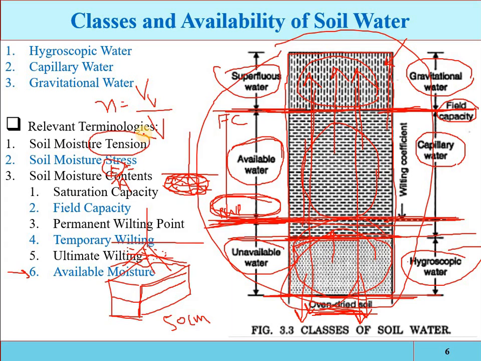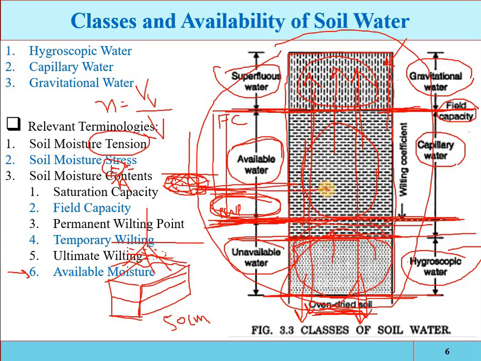If the plant exerts more tension, then automatically its growth and strength will be affected.